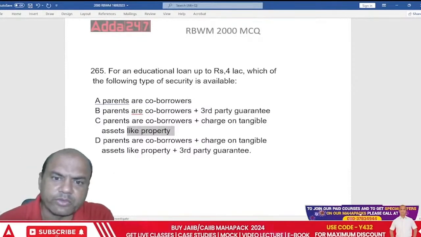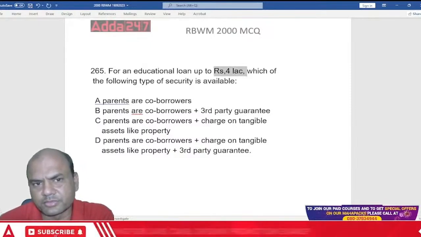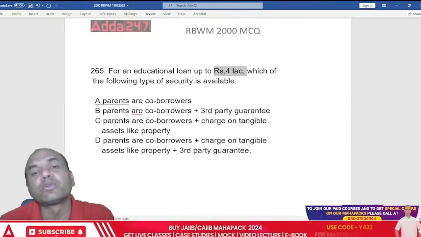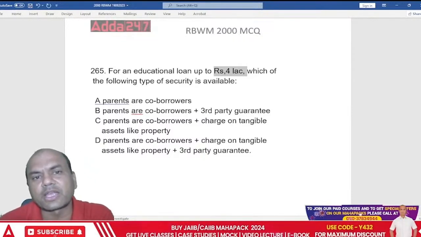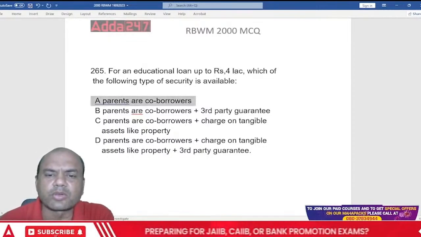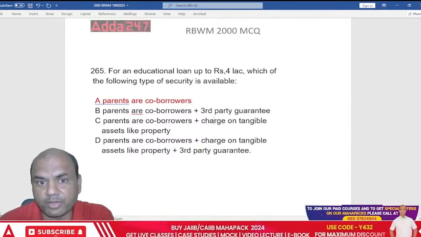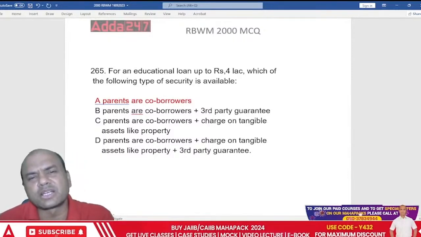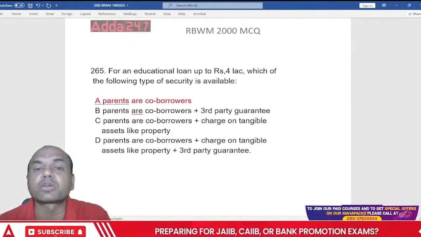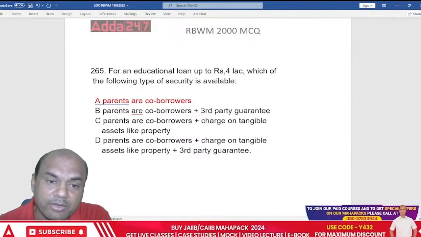So for 4 lakhs, what will the bank take? Remember, 4 lakhs is not a big amount now for banking. Earlier, 20-25 years back, it was a big amount. Now nothing. Just parents as co-borrowers and the loan is disbursed up to 4 lakhs. Nowadays, loans are disbursed up to 10 lakhs based on CIBIL, just CIBIL, zero documentation. So, in which world are we?